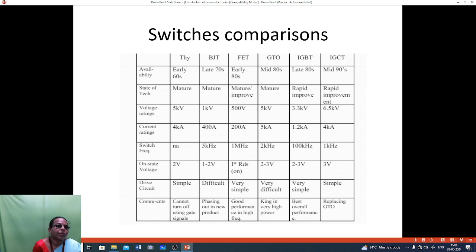For drive circuits, thyristor is simple, BJT is difficult, FET is very simple, GTO is very difficult, IGBT is very simple and IGCT is simple. Common ends means it cannot be turned on using a gate signal. This is phased out in new products, good performance at high frequency, king in very high power, best overall performance and replacing GTO.